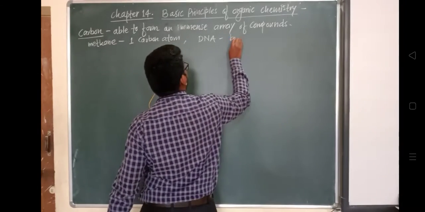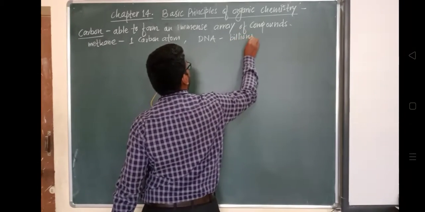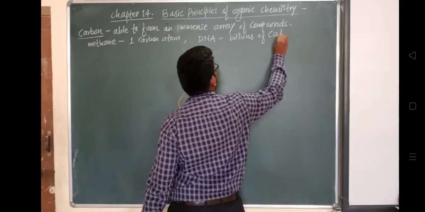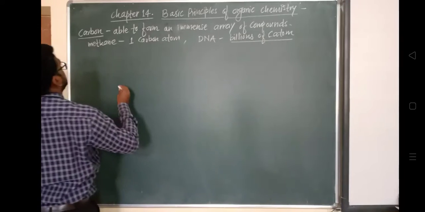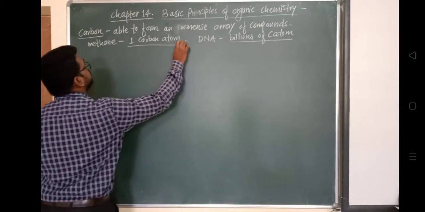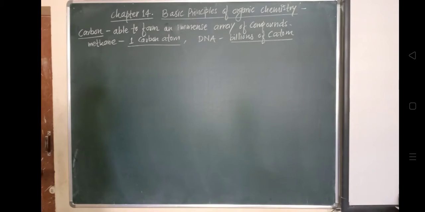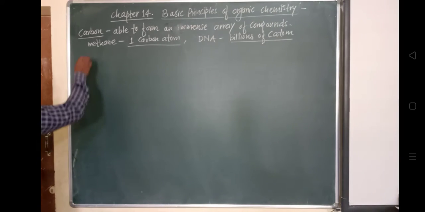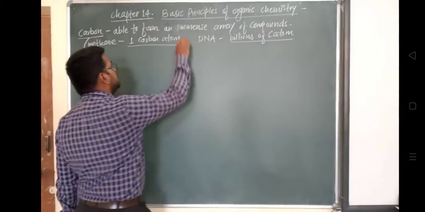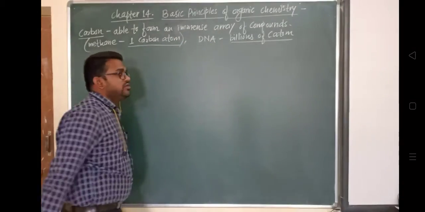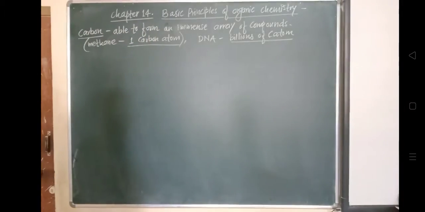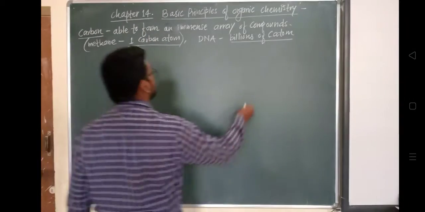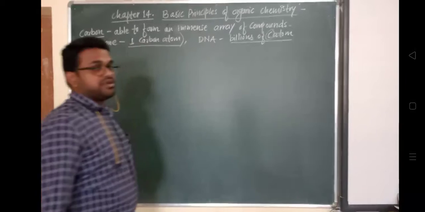This is the carbon which is able to form an immense array of compounds. Starting from methane, which has only one carbon atom, to human DNA, which has billions of carbon atoms present in it.